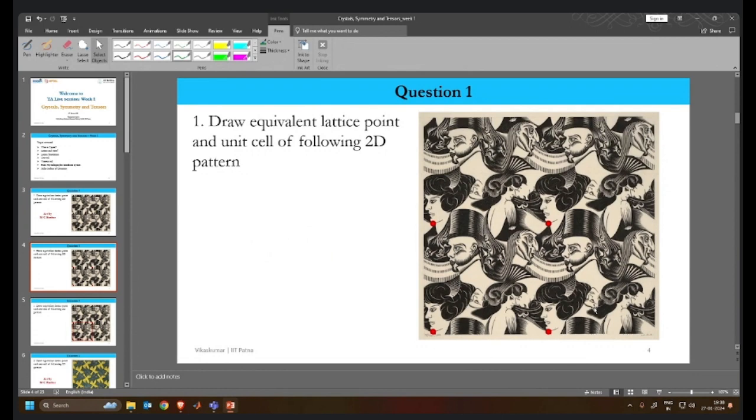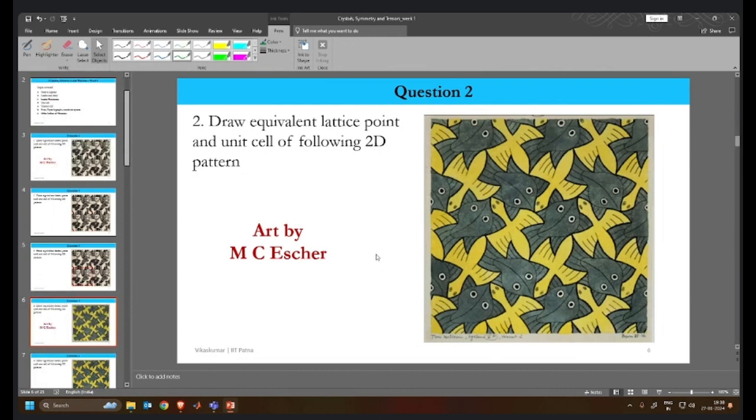We discussed that we can associate a unit cell with them, and if I repeat this particular unit cell, I will get the entire pattern. The same holds true for this also. We have selected particular lattice points associated with the features. In all of them, we are selecting the tip of the face to be the lattice point. One can also select the tail, but whichever you choose, just follow it consistently.